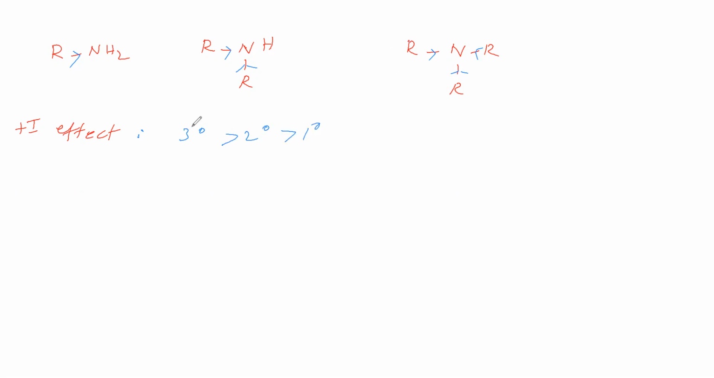Next, regarding bulkiness, we will see steric hindrance. Steric hindrance means bulkiness. Here there is only one bulky R group, here two R groups, and here three R groups. Steric hindrance is more here, less here, still less here. So the order of steric hindrance is tertiary greater than secondary greater than primary. Steric hindrance is present like this. Okay, so due to this, what happens to the basic strength? That we will see.